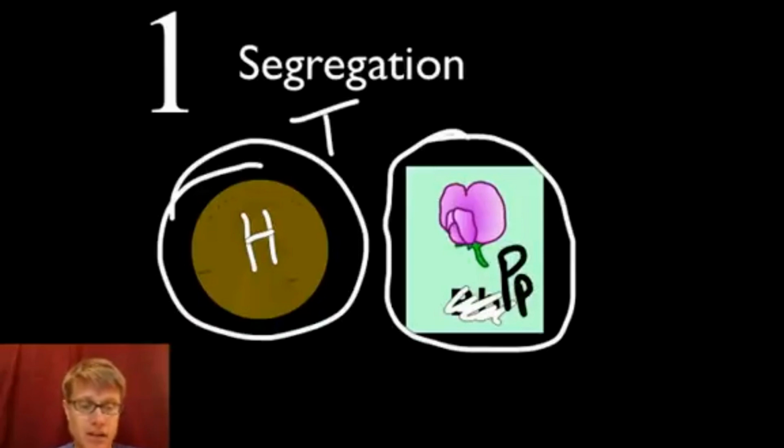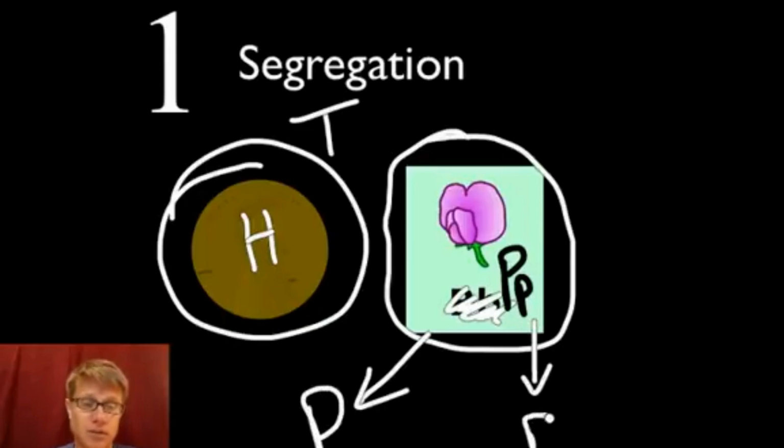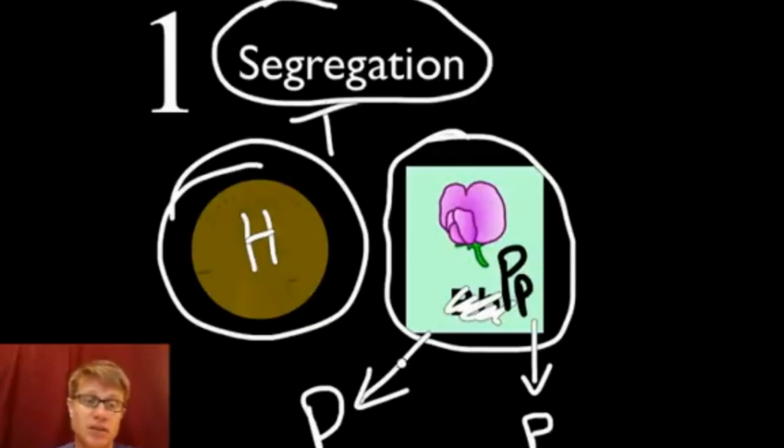What are the odds that the offspring are going to get a big P? Well, it's a 1 in 2. What are the odds that they're going to get a little p? It's 1 in 2. And so that separation of those 2 alleles is called segregation. And so this idea of segregation says that there's a 50% chance you're going to get either of these genes. And so that's segregation. They separate, and it's just random chance.